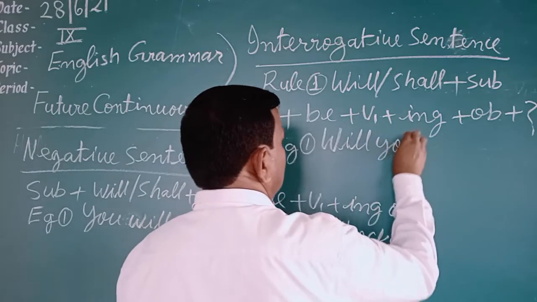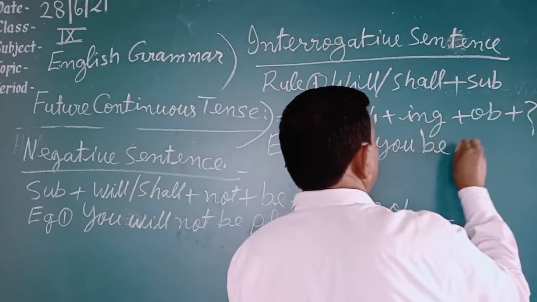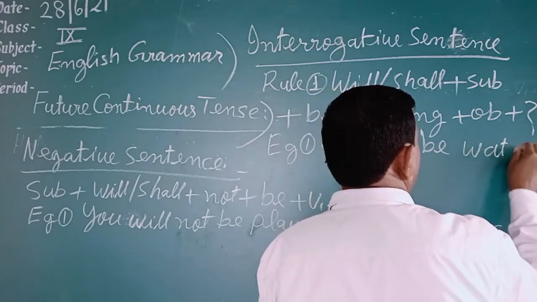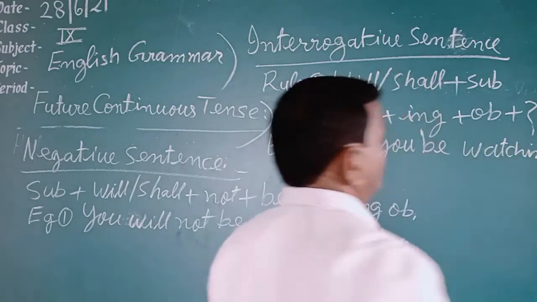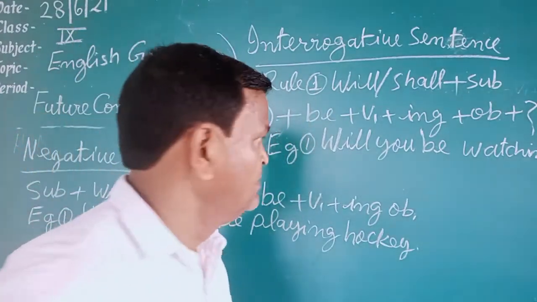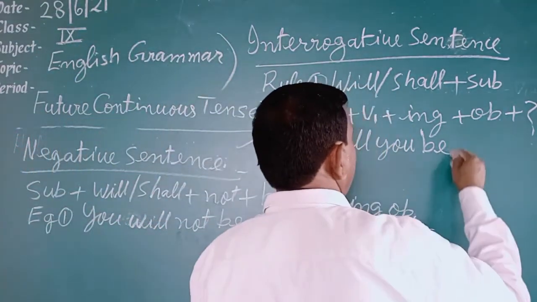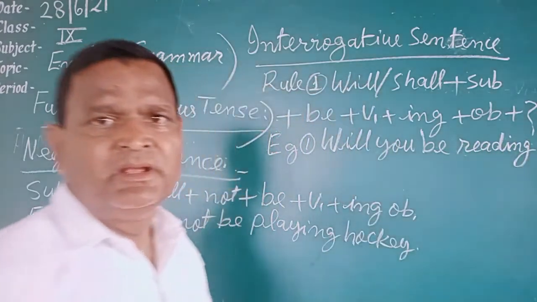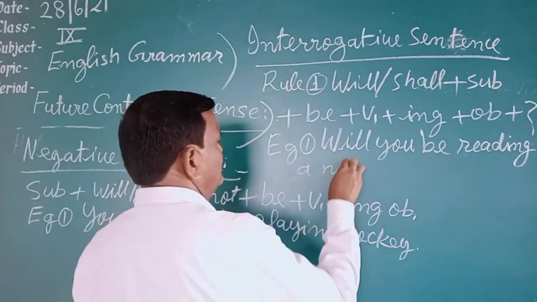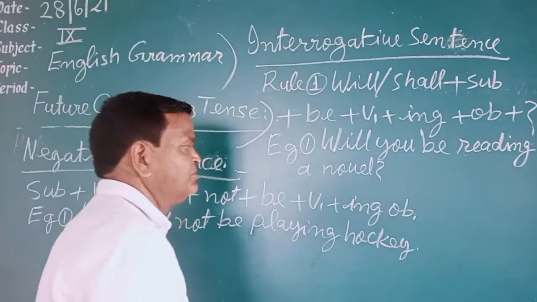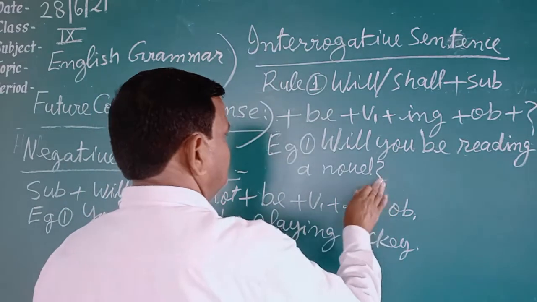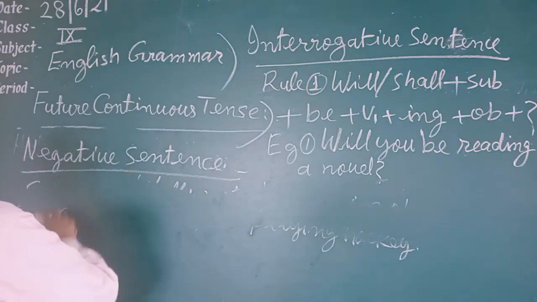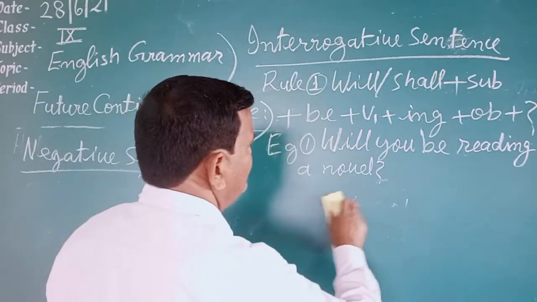Example, you can take. Will you be watching? Or another example, will you be reading a novel? Will you be reading a novel? Question mark. This is an example of an interrogative sentence of future continuous tense, started with a helping verb.